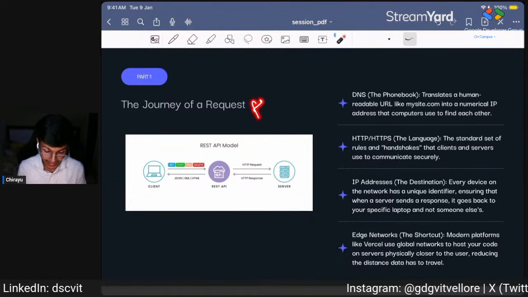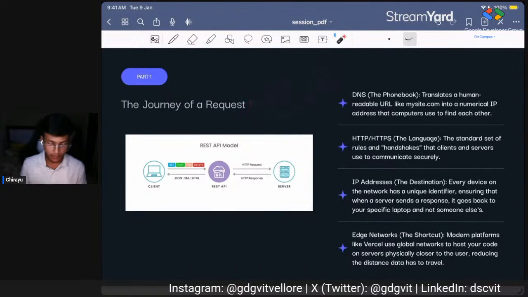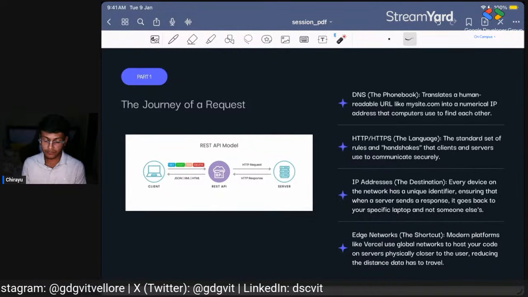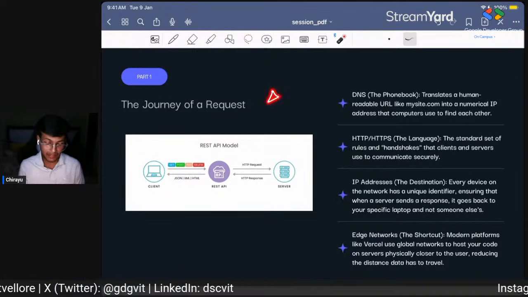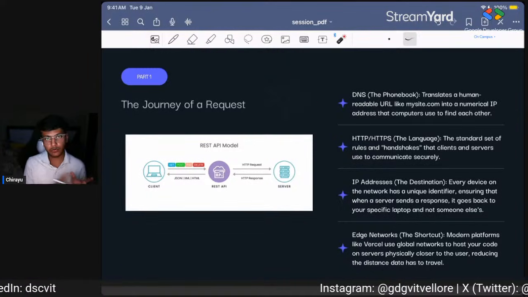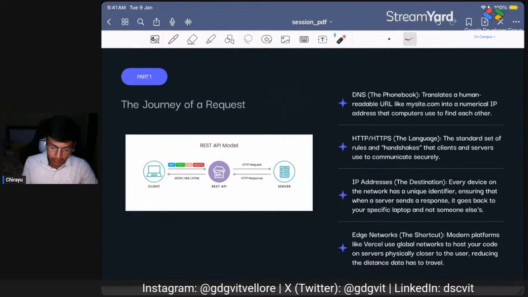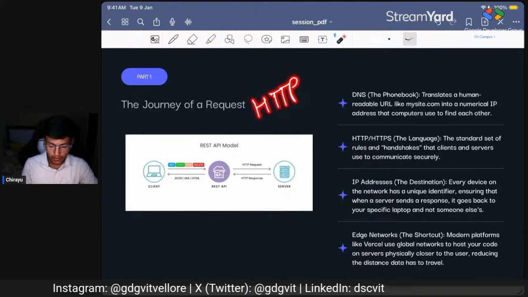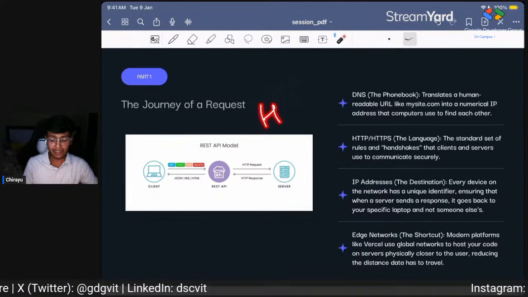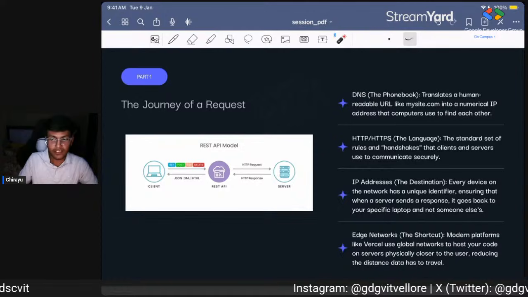The standard port for HTTP is 80, and the port for HTTPS is 443. These are the standard ports everyone throughout the world uses. HTTP is a protocol, which is a rule, and HTTPS is Hypertext Transfer Protocol Secure.